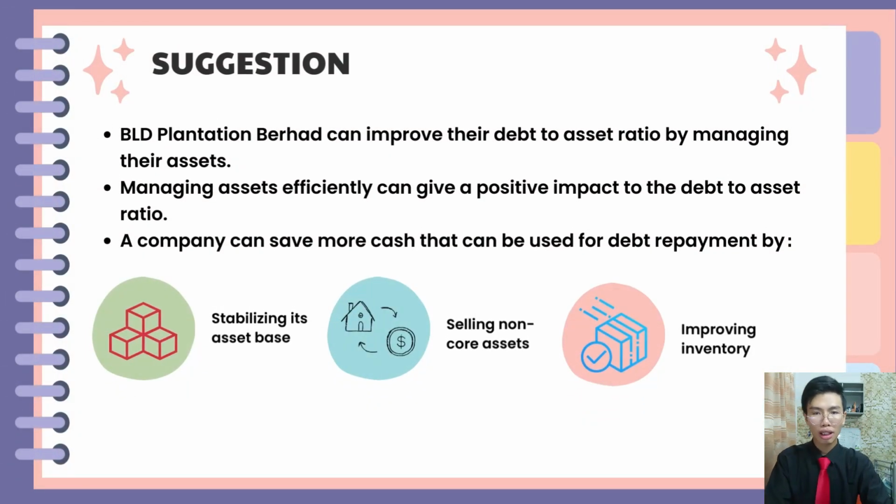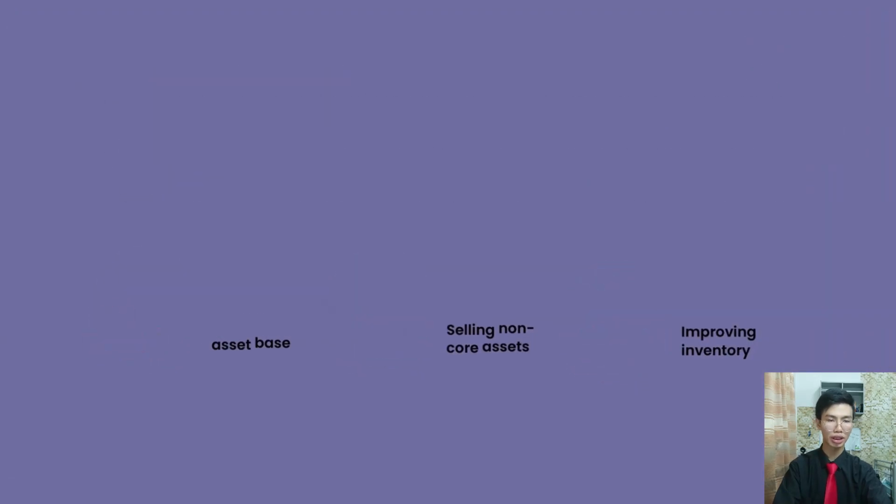So I think BLD can improve their debt to asset ratio by managing their assets efficiently, because it can give a positive impact to the debt ratio. And the company can save more cash that can be used for debt repayment by stabilizing its asset base, selling non-core assets, and improving inventory.